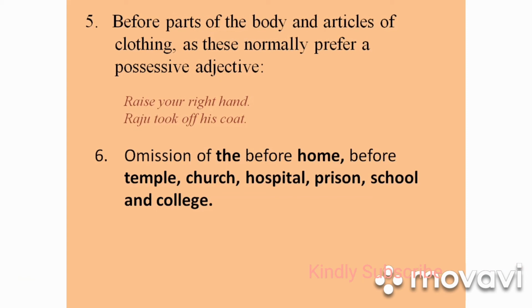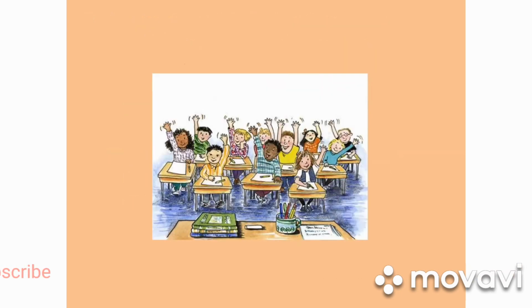For example, hospital: a doctor goes to hospital, patients go to hospital, but I go to the hospital to visit my friend, not the primary purpose. As a visitor, go to the hospital. School, college: a student goes to college, a teacher goes to college, but a parent goes to the college, goes to the school. So that is the special use of it.